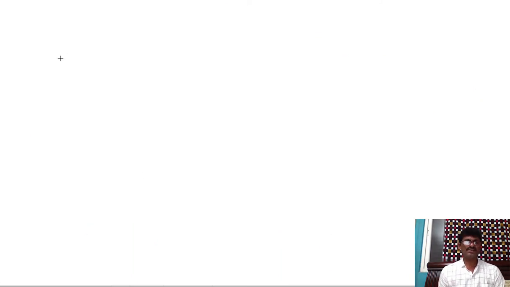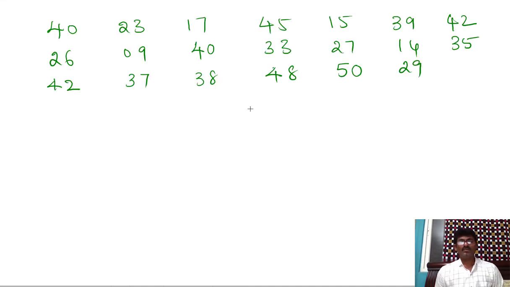Suppose your math teacher conducted an exam for you for 50 marks and noted down the marks. The marks are like this, suppose. Now to organize this data, we can form this into groups. We can frame a frequency distribution table. Here you see, let us write groups here. Groups means we can say them as classes.